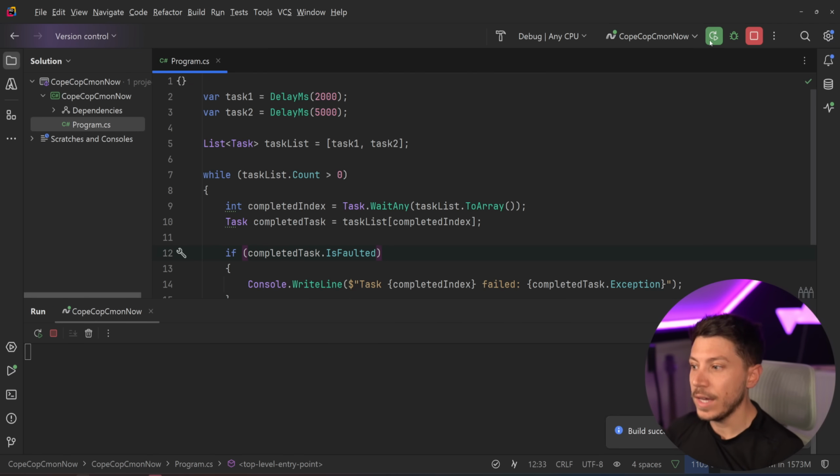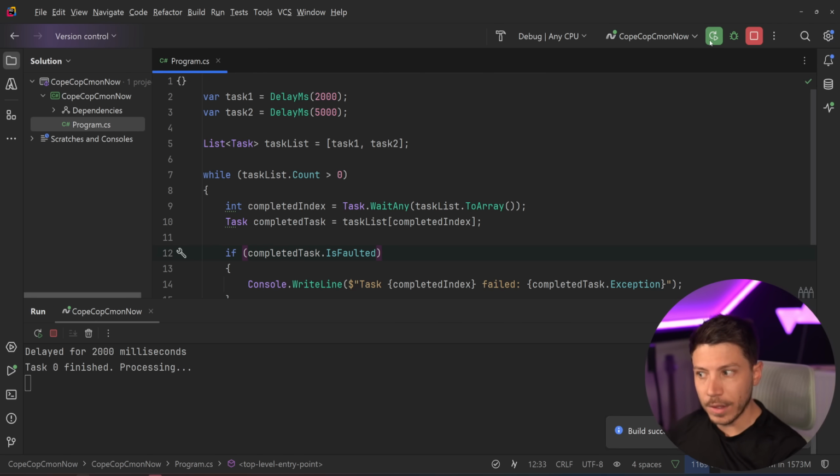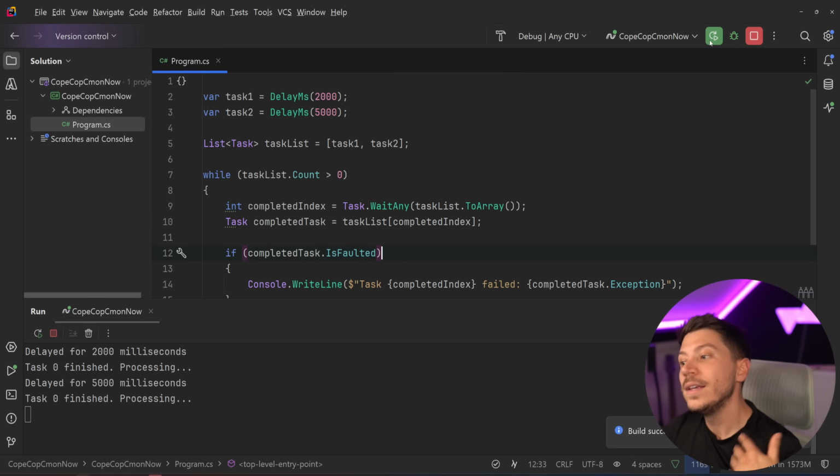So when you run this, yes, indeed, after 2 seconds, you're going to get something in the console. After 5 seconds, you're going to get something else in the console.